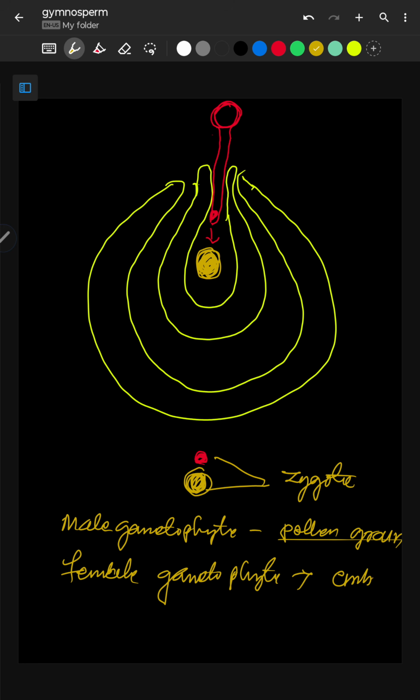Remember, embryo sac. So in its life cycle, it also shows alternation of generation, because the sporophyte gives rise to gametophyte, and again gametophyte gives rise to sporophyte. So this is all about the life cycle of a gymnosperm.